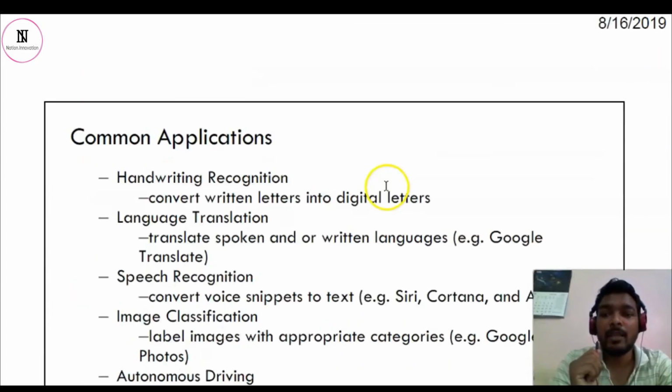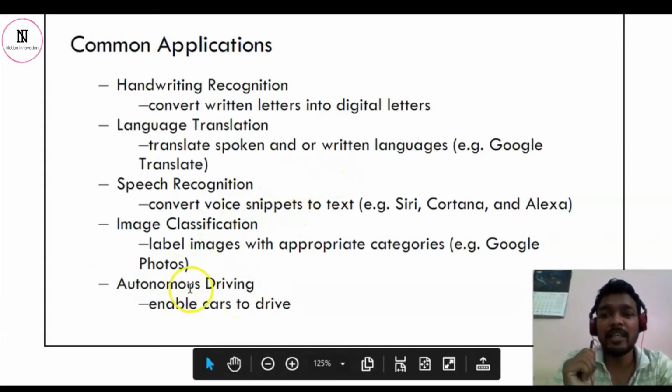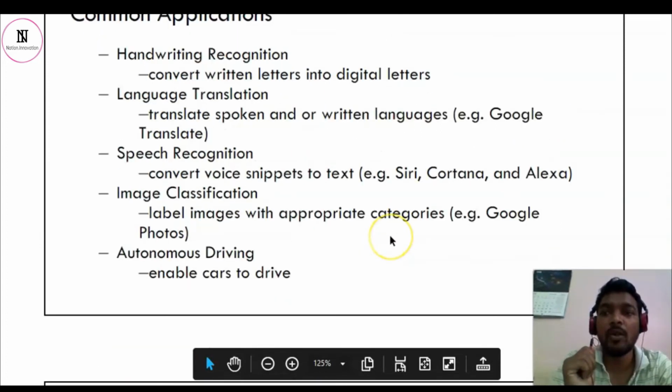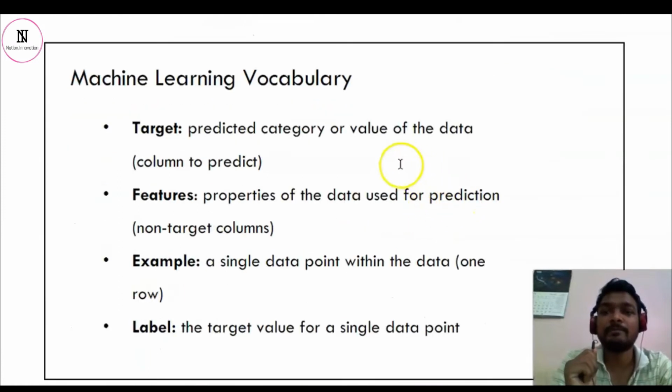Okay. Now the third topic is common applications. Common applications we all know: handwriting recognition, language translation. Language translation is like NLP, machine translation, and all that. So much work is being done in language translation. Speech recognition, image classification, and autonomous driving. All these are common applications of machine learning.